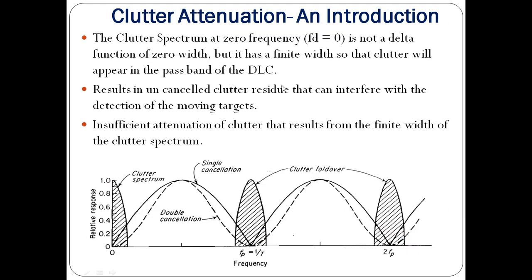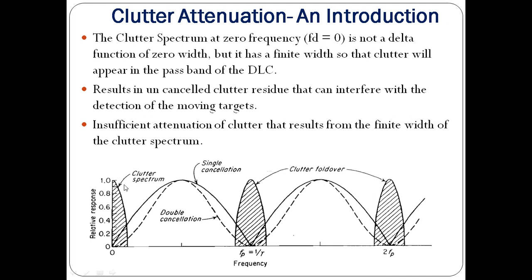The next limitation is clutter attenuation. You can see in this figure the clutter spectrum at 0 frequency is not a delta function.